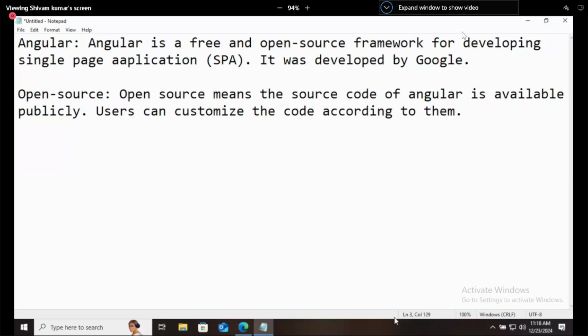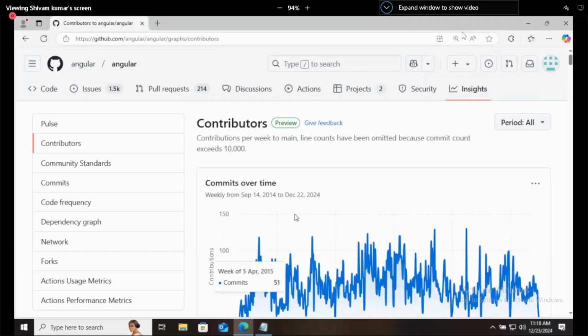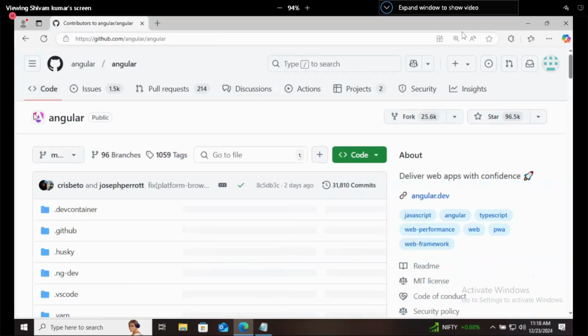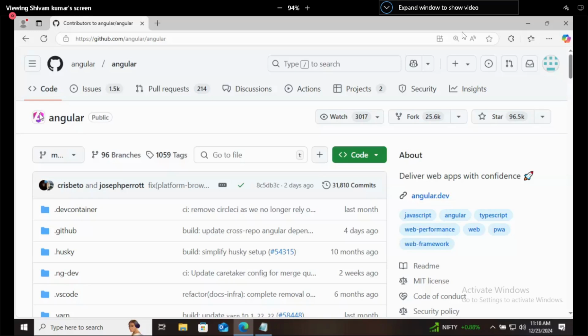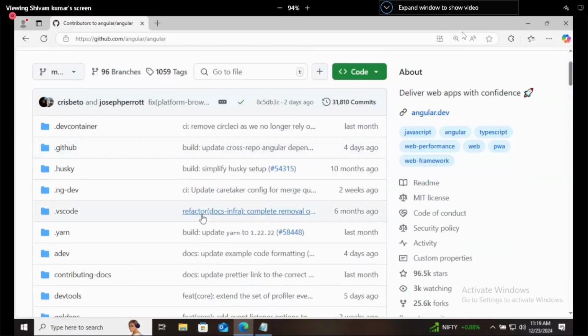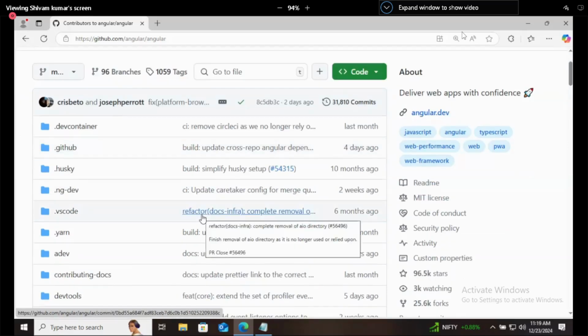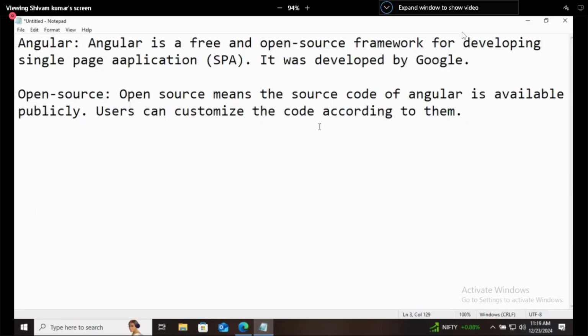Let's say once you are using Angular, where will the logo come? The official logo of Angular, this A. If you want to customize it, you can. If you want to use S, B, or any other logo, you can use it because this entire source code is available. You just have to clone this source code and use it. You can customize it according to your choice. That is what we mean by open source. Now, has everybody understood what open source is?